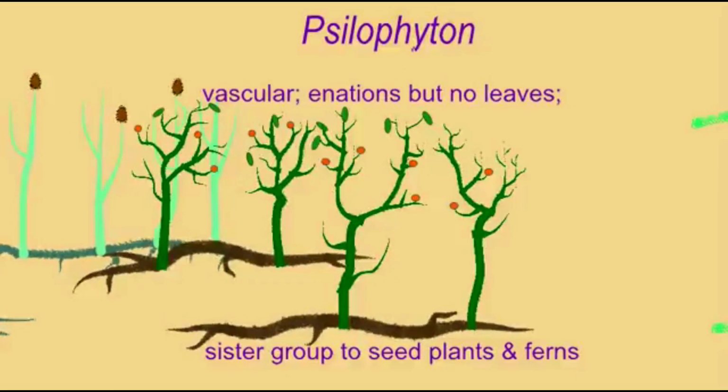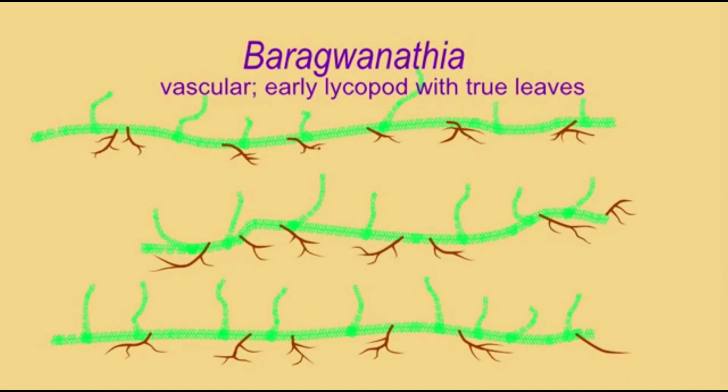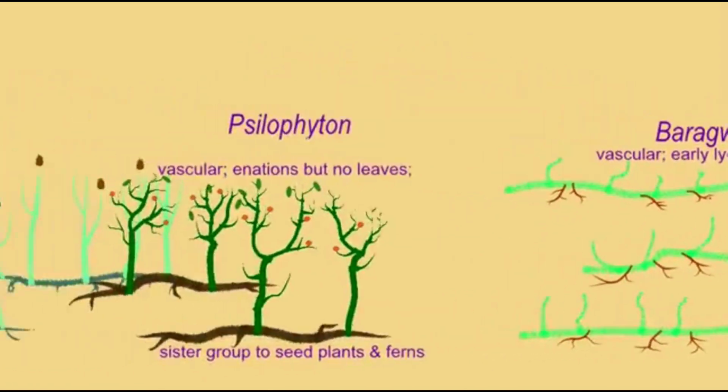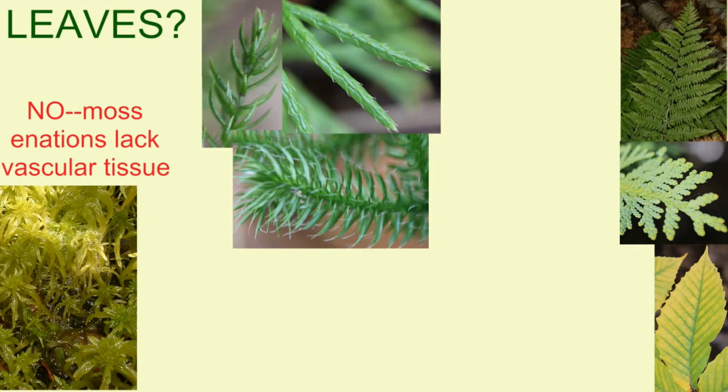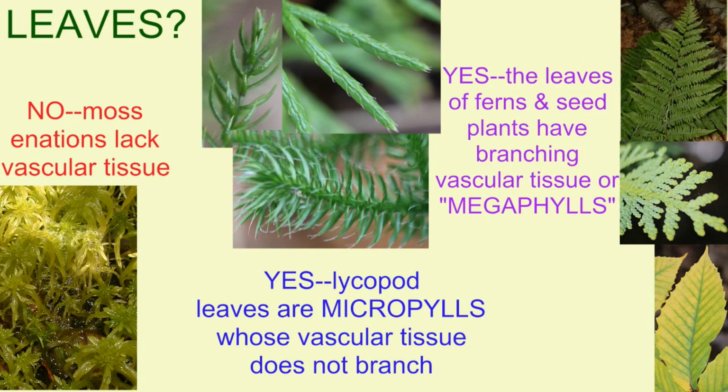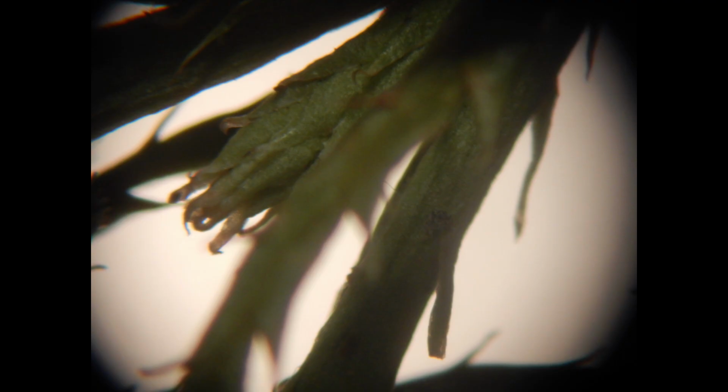Biologists can agree that among plants which have leaves, there is a difference between microphylls, small leaves whose vascular tissue forms a single tube which does not branch, and then "megaphylls." I put that in quotes because it now seems that megaphylls have had separate origins where the vascular tissue branches.